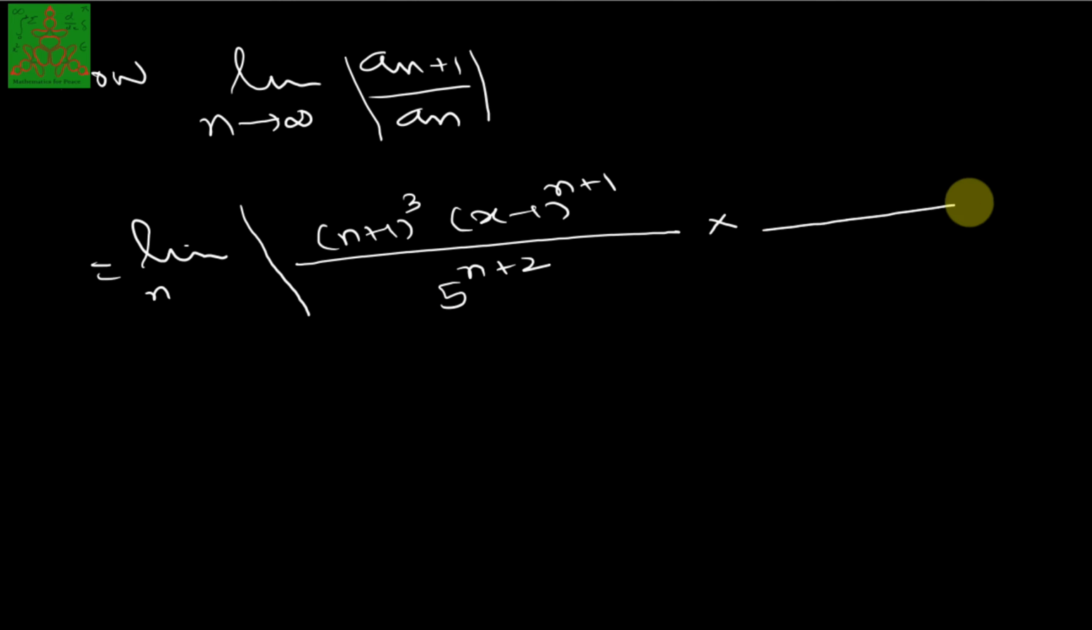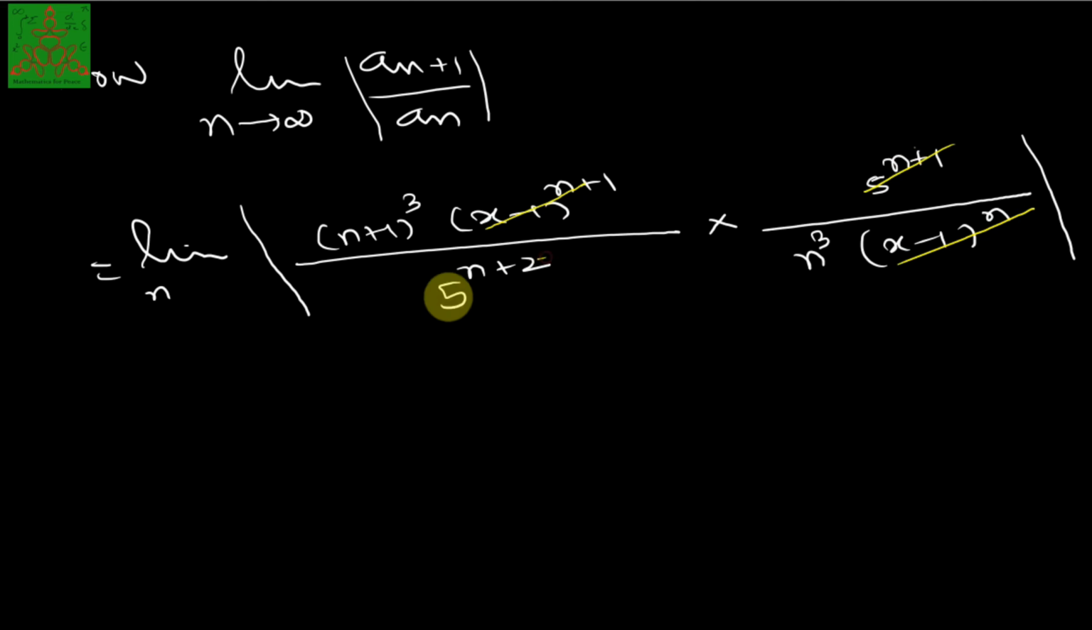The value of a_n, that is n cube (x minus 1) raised to n in the numerator, and the denominator will have 5 raised to n plus 1, which I will write in the numerator as 5 raised to n plus 1. You just observe that this (x minus 1) raised to n will get cancelled out. Only x minus 1 is left. This 5 raised to n is also cancelled out, leaving only 5 here. Here it is x minus 1 left. And this is as n tends to infinity that we need to calculate.